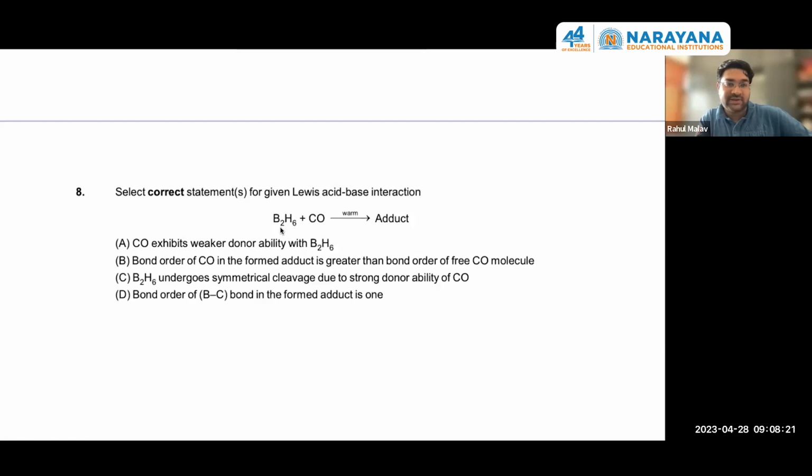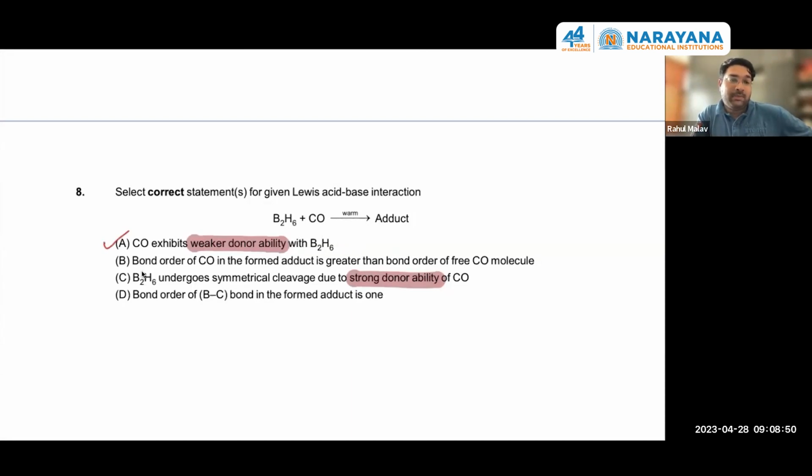So that is the difference that we should know, weak donor ability and strong donor ability. Both statements are given. So one statement will be false: symmetrical cleavage will happen, but the donor ability of CO was not good, which is why symmetrical cleavage happened. So weak donor ability. A is correct. C is actually wrong.